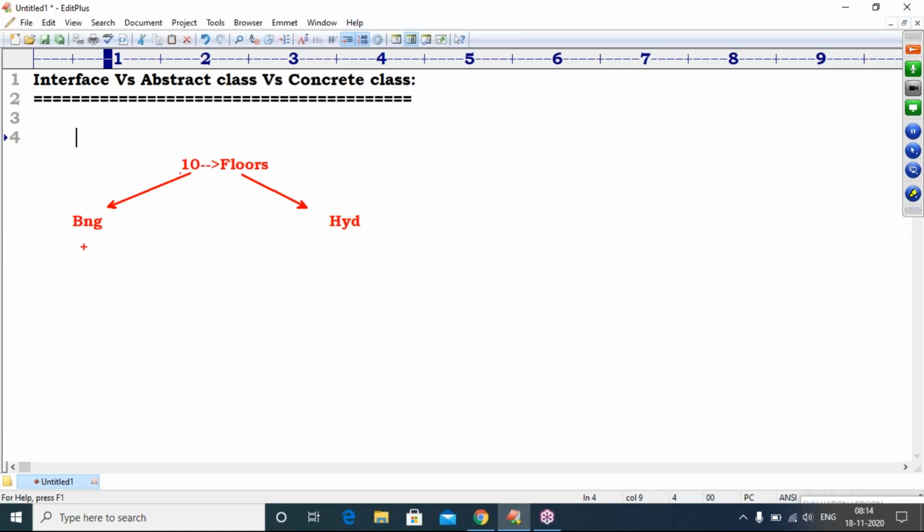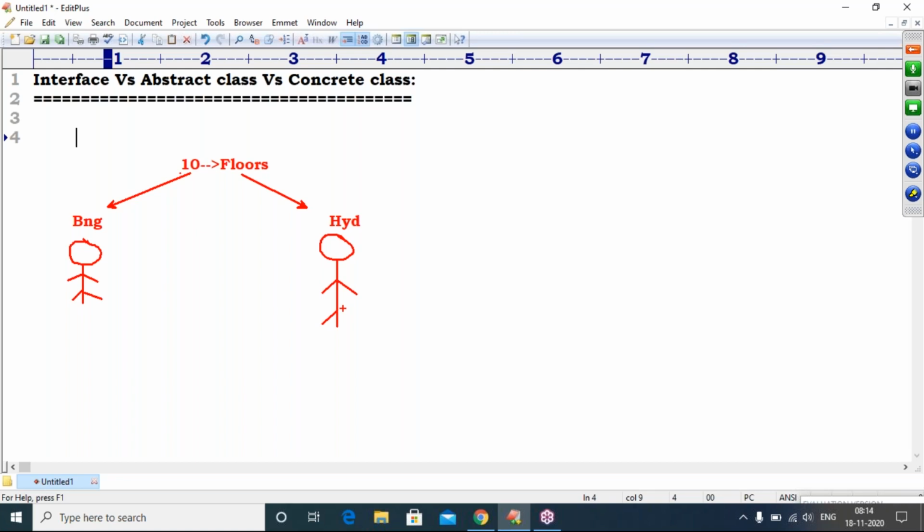So now I selected one engineer in Bangalore. I give the plan and I give money. He will start the construction in Bangalore. Okay, done. The same plan I give to the other person. He started in Hyderabad. Same plan, money and everything I give.